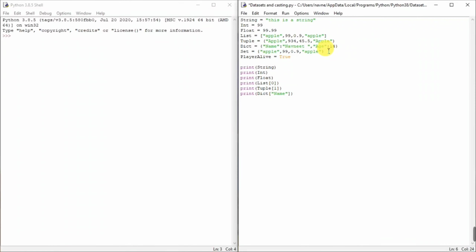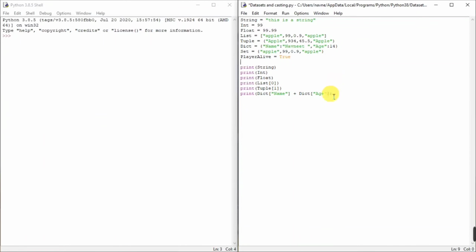So what I'll do now is I'll concatenate them. I'll say dict, and I'll also get the age. But now see that the name is a string, the value of the name is a string, and this is an integer. Now in the previous video I made you do this by converting the integer into a string.